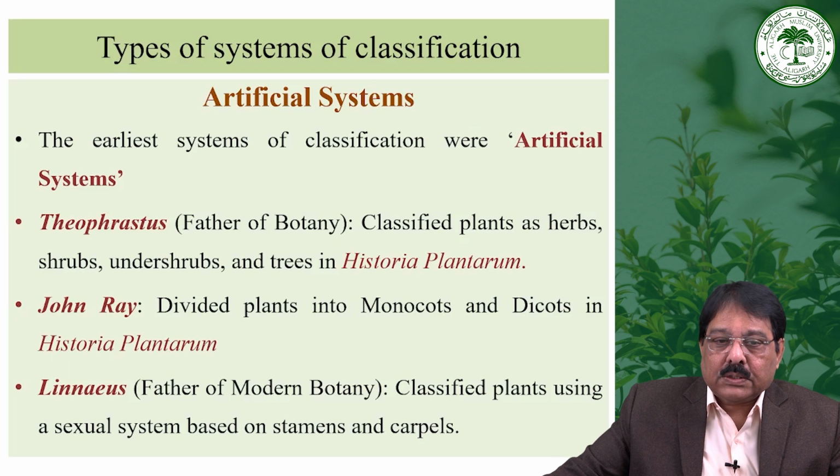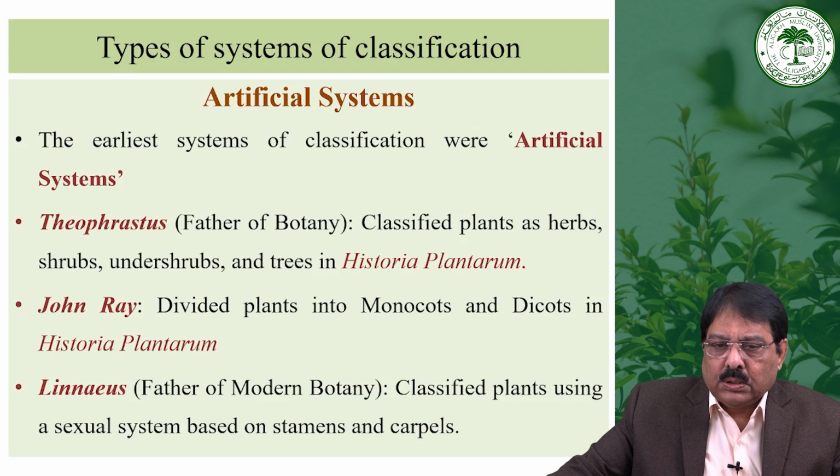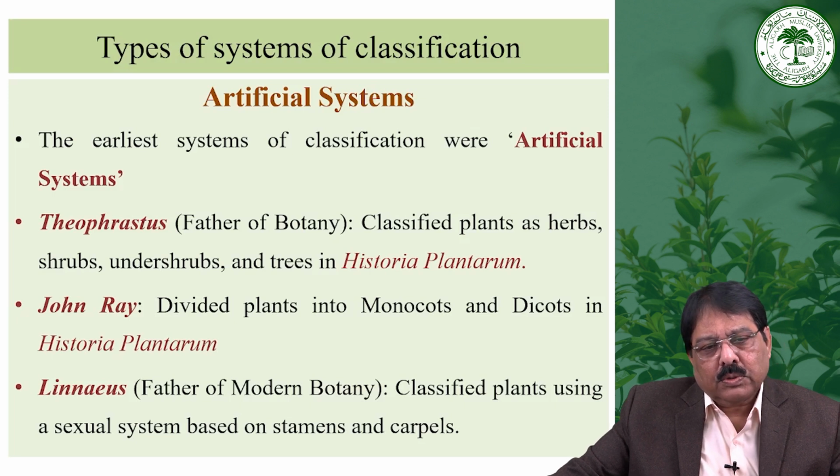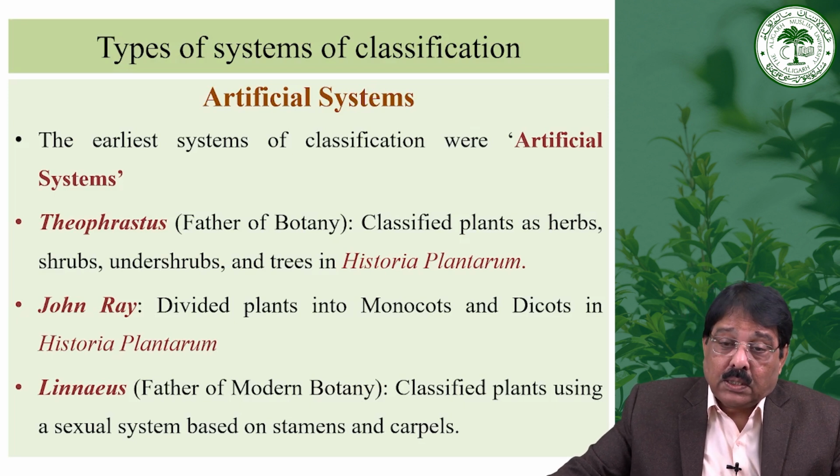So in the artificial system of classification, Theophrastus was the father of botany. He classified the plants on the basis of herbs, shrubs, undershrubs and trees. In Historia Plantarum, he was the man who classified the plants on the basis of their habits. Then John Ray divided the monocot and dicot only on the basis of that character, in the Historia Plantarum also. Then Linnaeus classified the plant system.